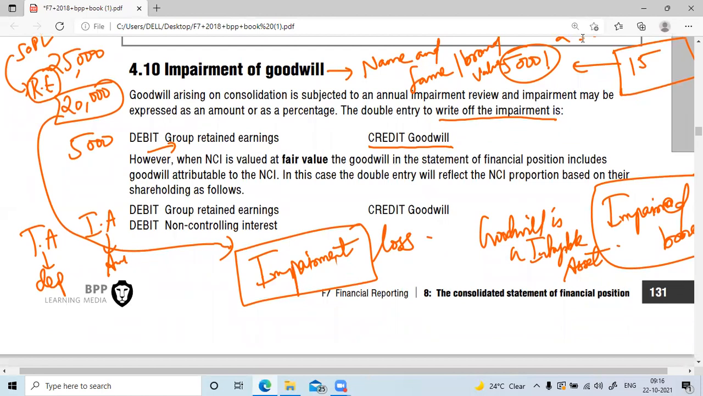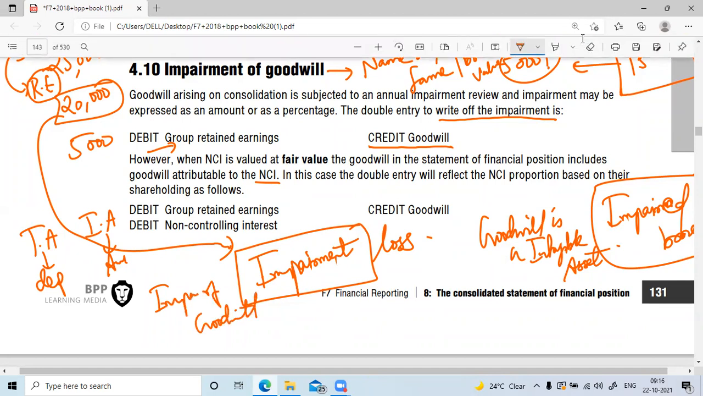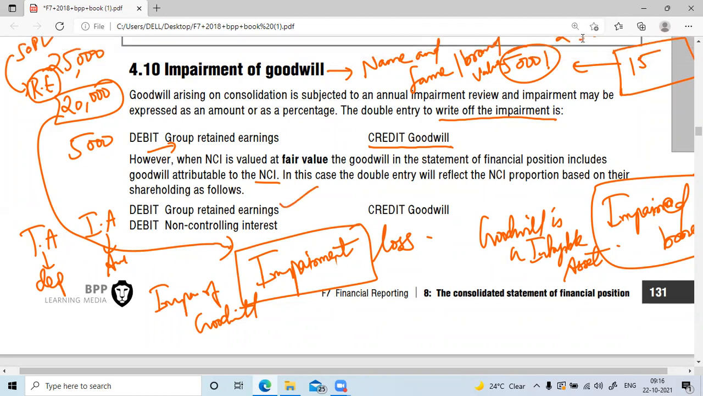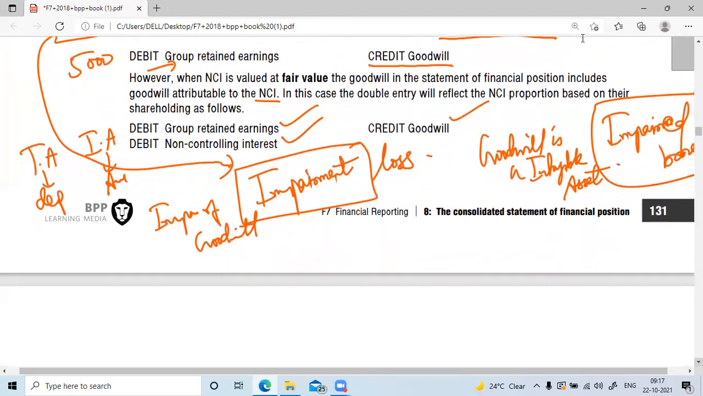Next point. If there is an NCI also, why should only the parent bear the loss? The NCI should also bear the loss. In which case should the NCI also bear the loss? In case of impairment of goodwill. I'll explain with an example. So, debit all expenses to retained earnings. For the NCI loss, debit the NCI account, and also credit the goodwill account. Why? Because it is getting impaired, or its value is getting decreased.